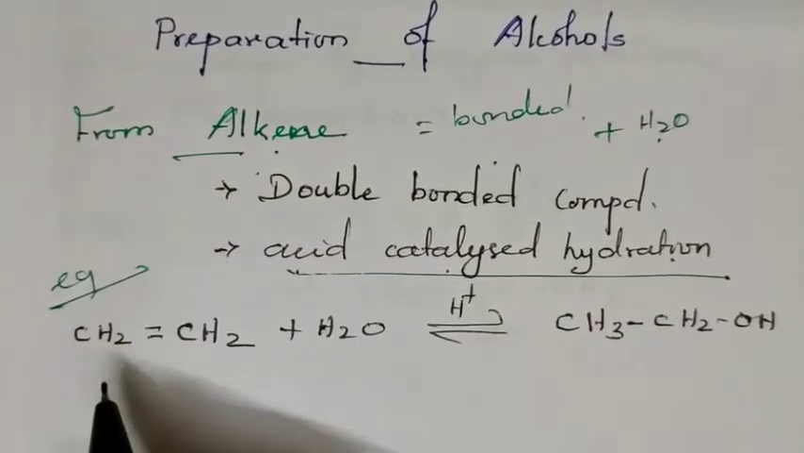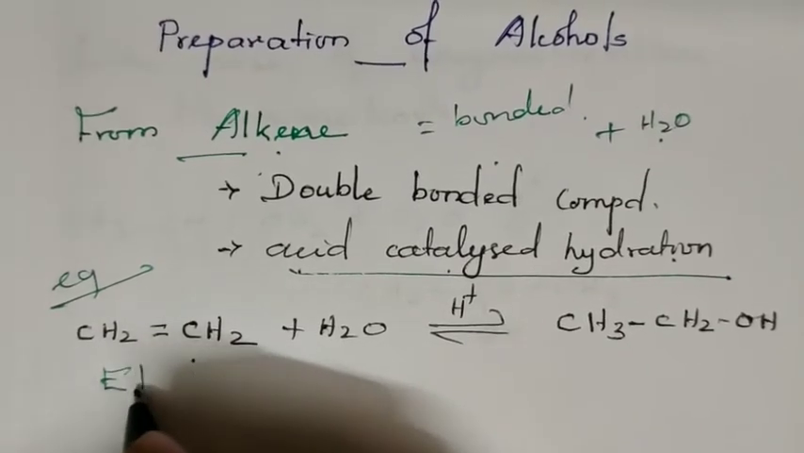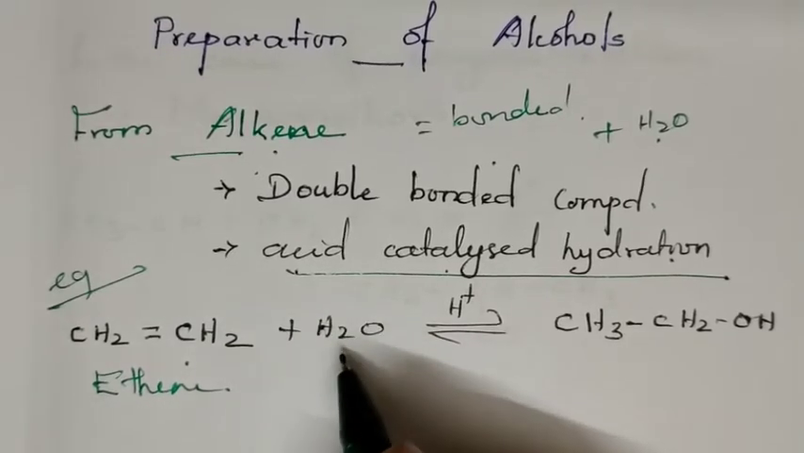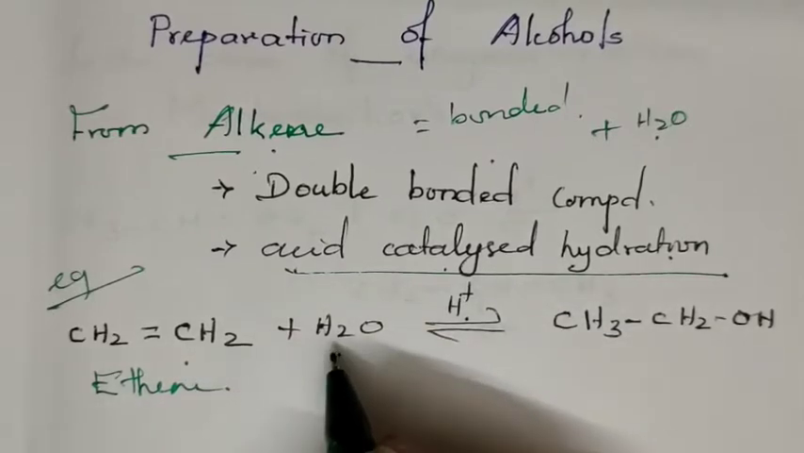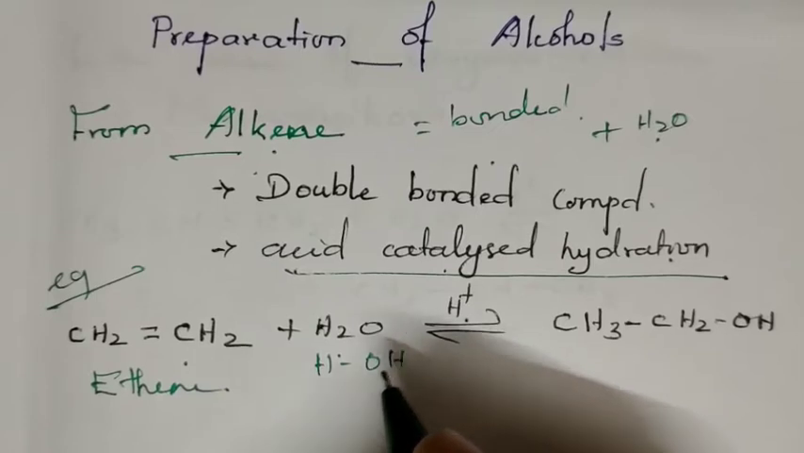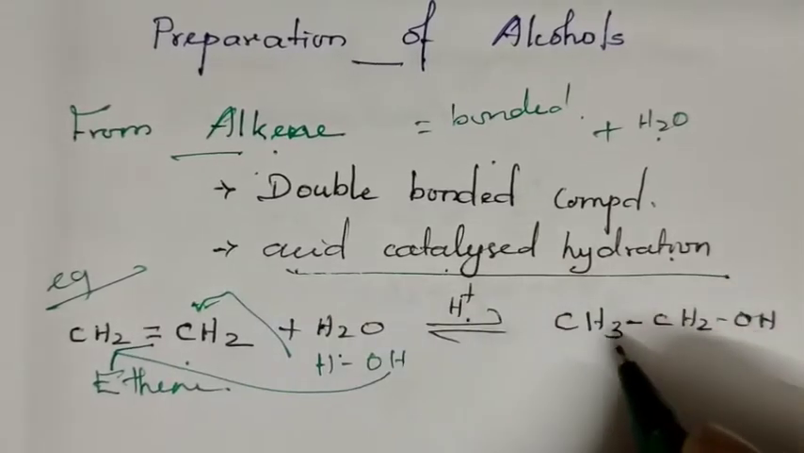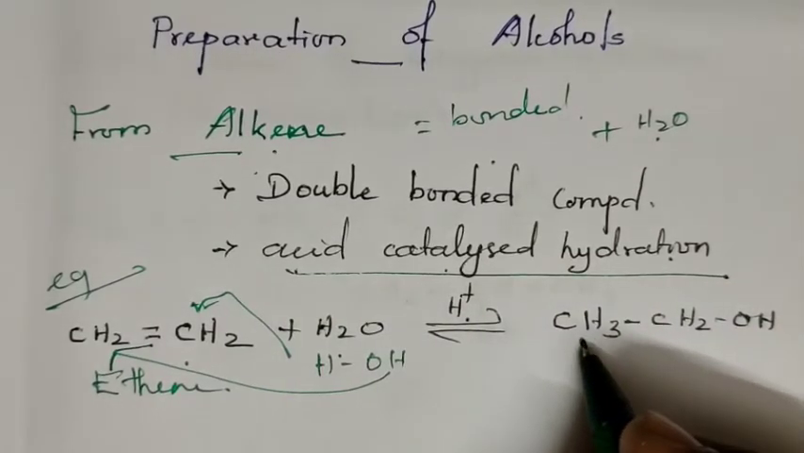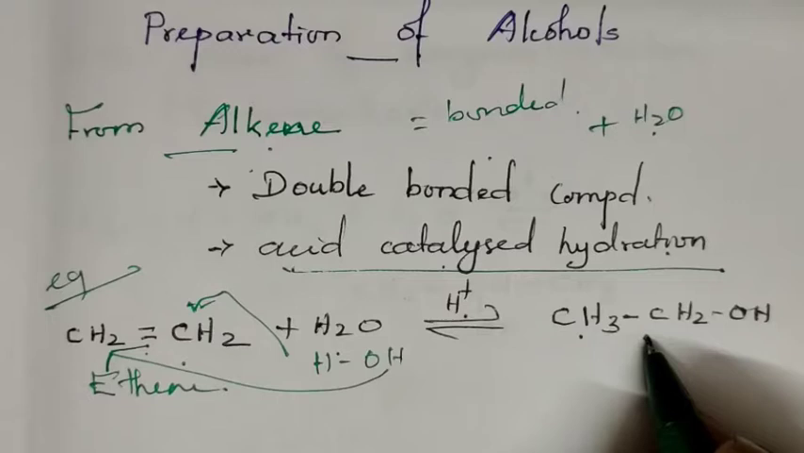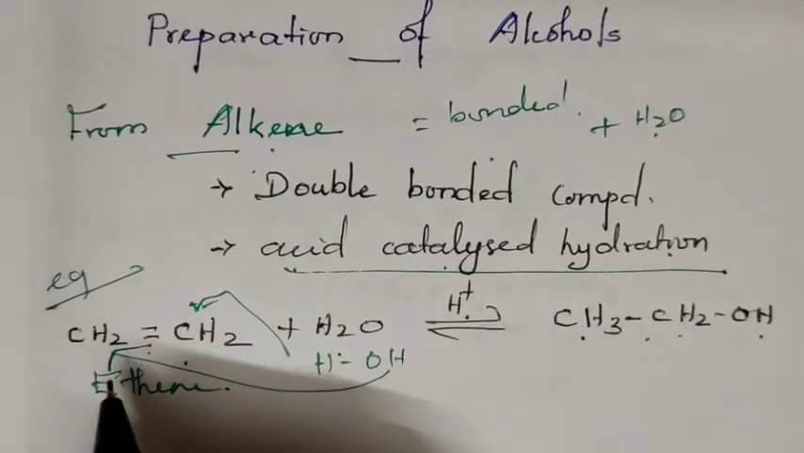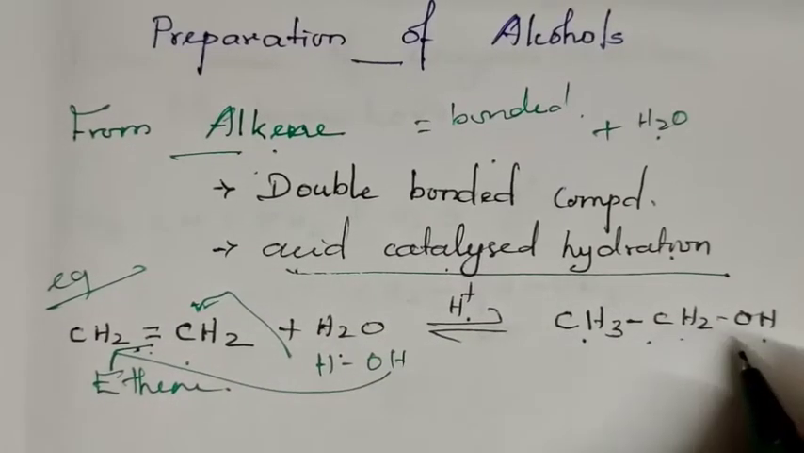For example, CH2 double bond CH2 is called ethene. When ethene is treated with water in the presence of acid, water means HOH. This H will add with one of the carbon, OH will add with another carbon. So when H is added, CH2 will become CH3, the double bond will become a single bond, and the other carbon becomes CH2OH. Thus alkene, or the double bonded compound, can be converted into alcohol.